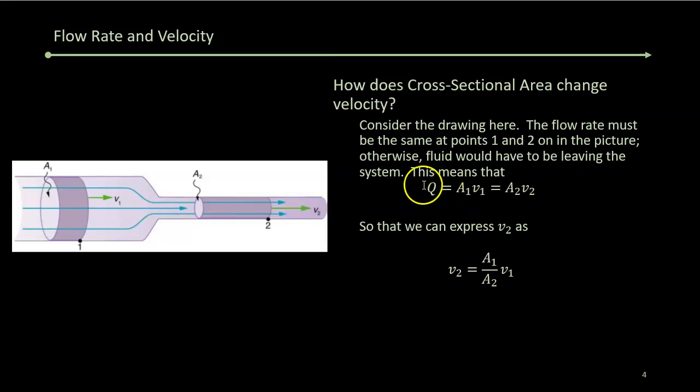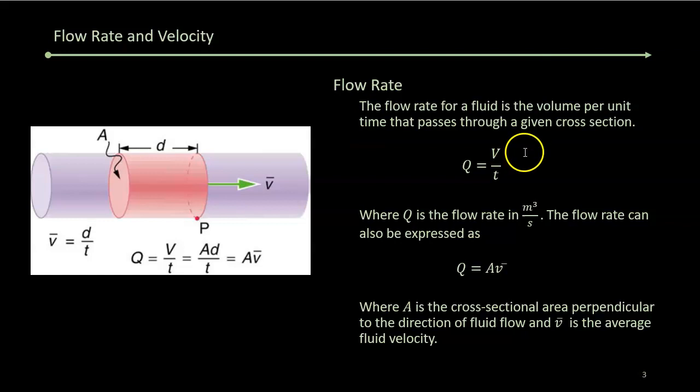And you've got this flow rate Q, right? A1 V1 equals A2 V2. That's all part of continuity. And back to more fundamentally, Q is volume per unit time that's moving along. All right, that's it for this part.